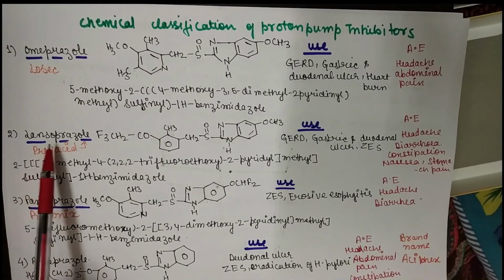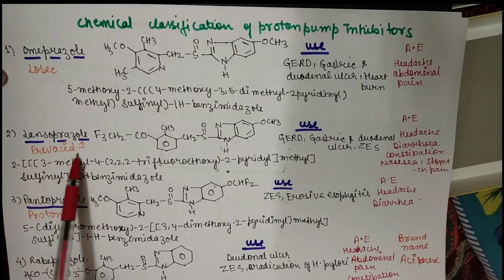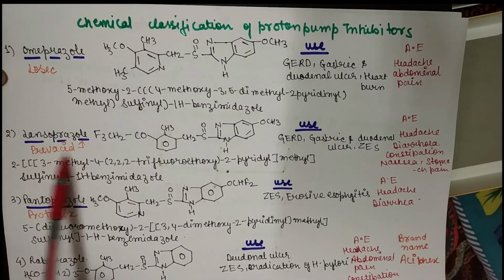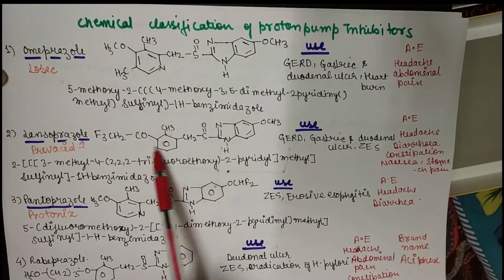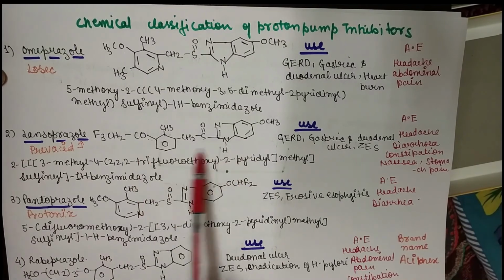The next drug is lansoprazole, and its brand name is Prevacid. It is available in the market as Prevacid. So this is the chemical structure of lansoprazole.